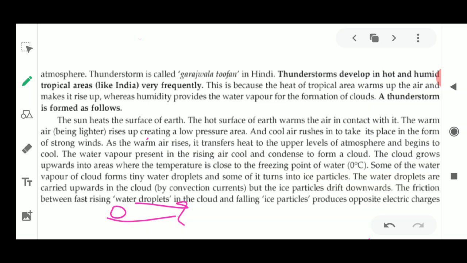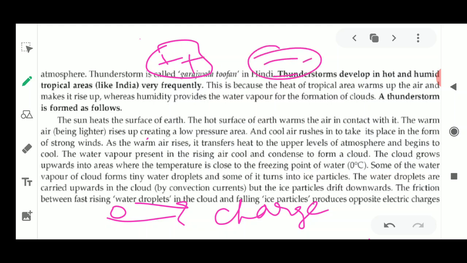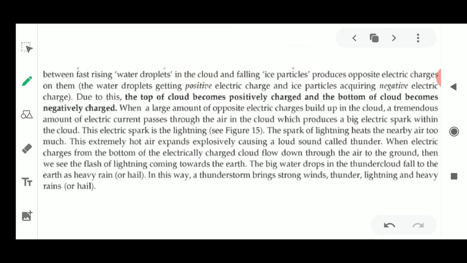It tries to stop the moving cloud, it tries to stop the moving particles. As a result, because of friction, charges develop. Now what happens to these charges? Each and every cloud contains charge, either minus or plus. The charges are of two types, so either the cloud would contain plus charge or minus charge because of the friction between the dust particles, the snow particles of the clouds.